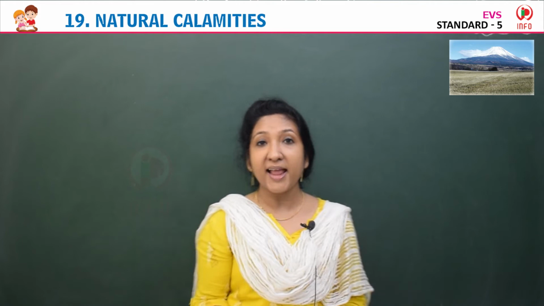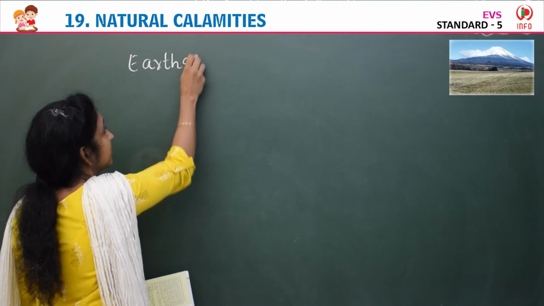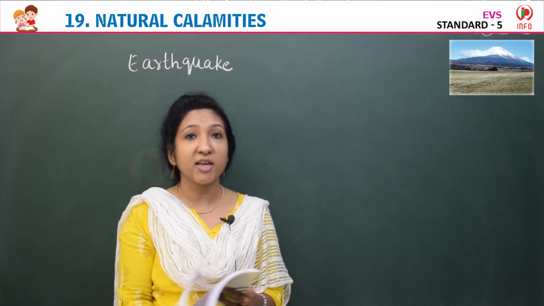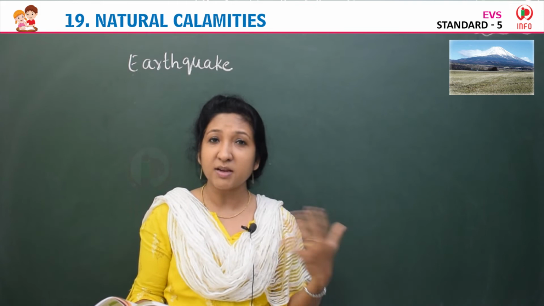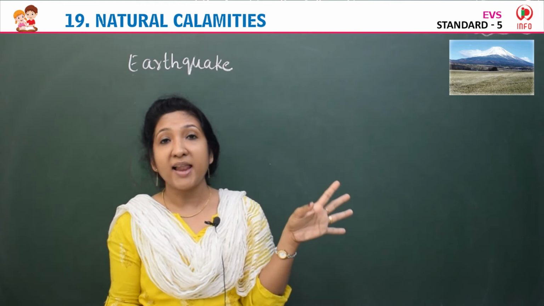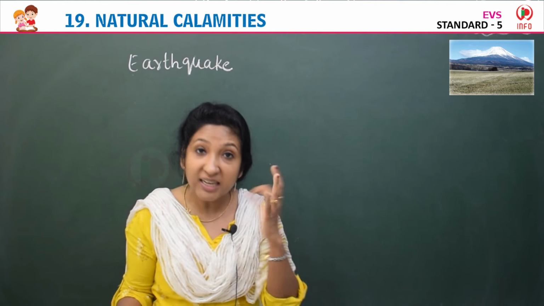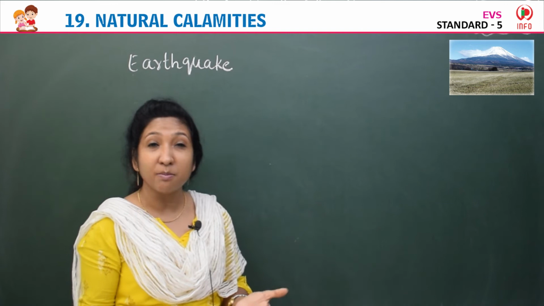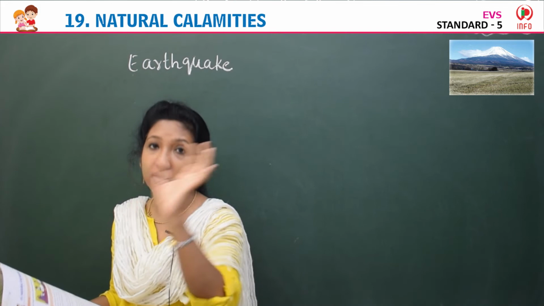The first natural calamity we learned about is the earthquake, isn't it? Yes, earthquake. It's actually the shaking of Earth's surface, isn't it? Some earthquakes are mild and cannot be felt, but some are very strong and cause extensive damage and destruction to human life and property. Yes, the Earth is made up of 3 layers, and the outermost layer is the crust, and it is made up of some rocks or plates. We say it is always in constant motion, moving.